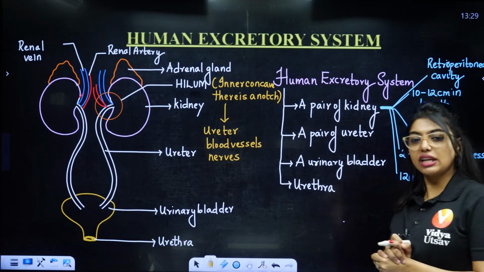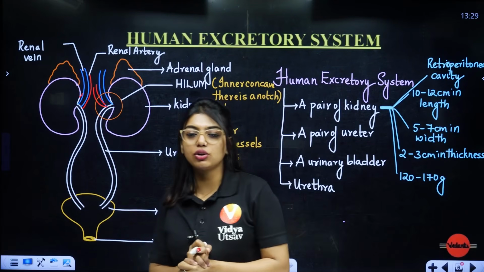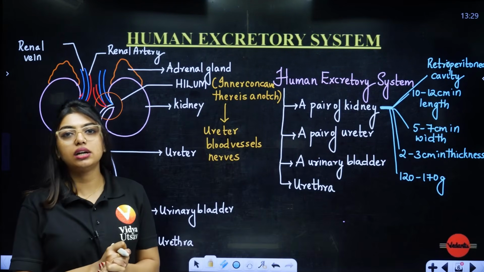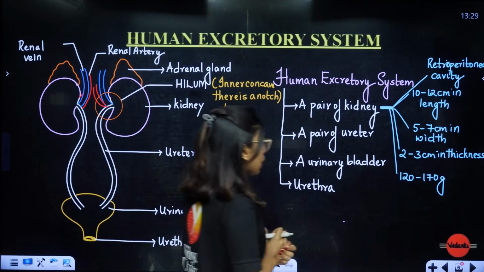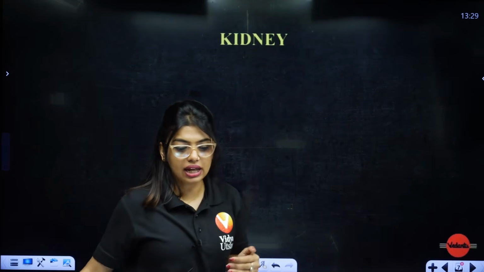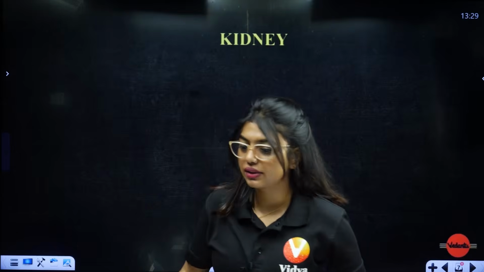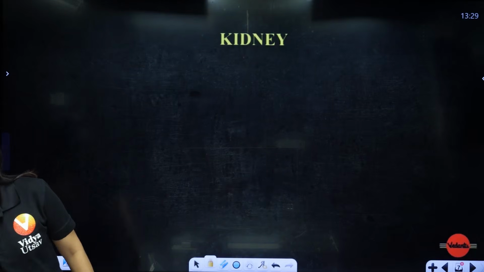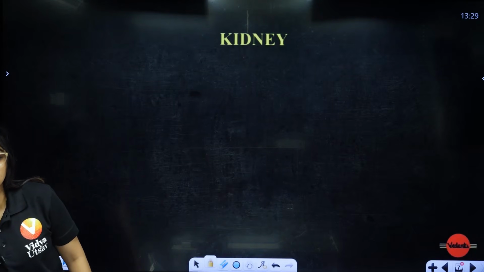So we have understood with the help of diagram and also writing. Now your basic NCERT lines are over. Now we are going to study, students, if I take a cross section of the kidney, I will try to show you that. Okay, one second, I don't have the mouse. Just give me a minute.